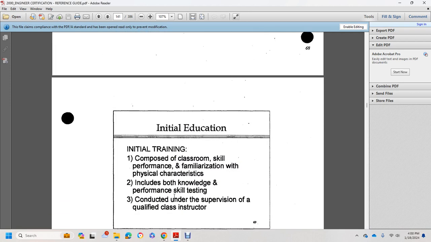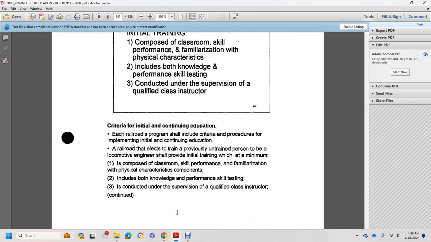Initial education. Initial training is composed of classroom skills and performance familiarization with the physical characteristics, and includes both knowledge and performance skill testing conducted under the supervision of a qualified instructor. Criteria for initial continuing education. Each railroad program shall include criteria and procedures for implementing initial continuing education. A railroad that elects to train previously untrained persons to become locomotive engineers shall provide initial training composed at a minimum of classroom skills, performance familiarization with the physical characteristics, and both knowledge and performance skill testing conducted under the supervision of a qualified instructor.